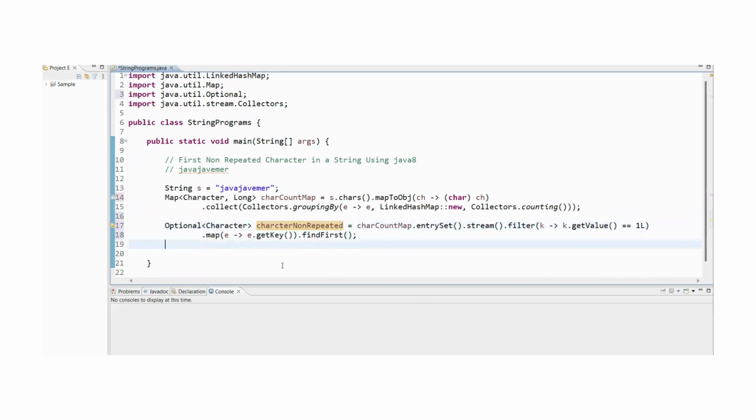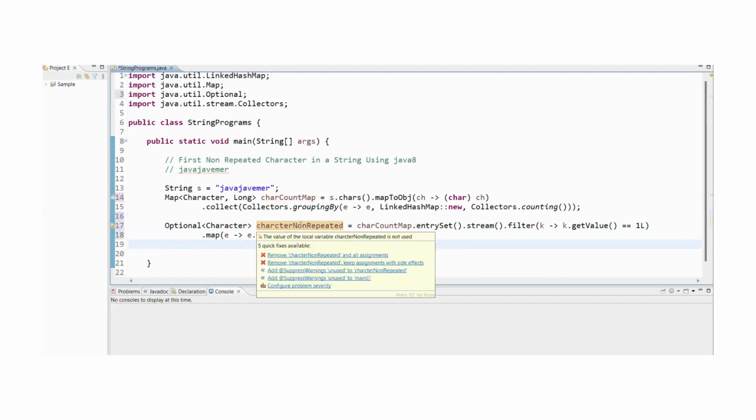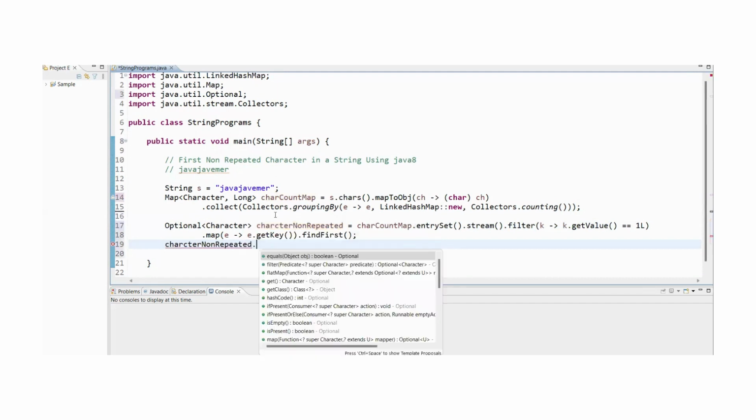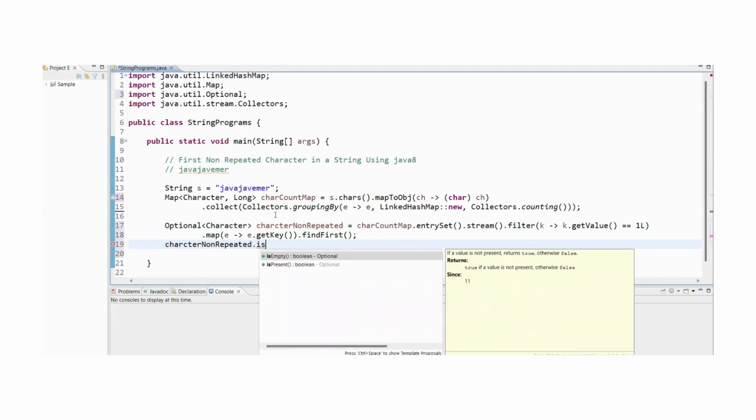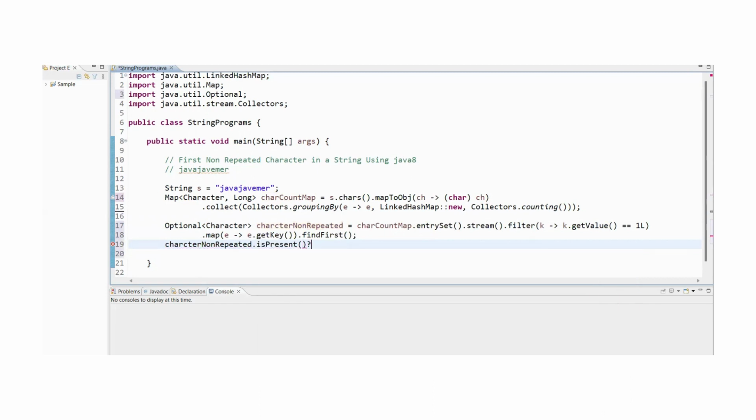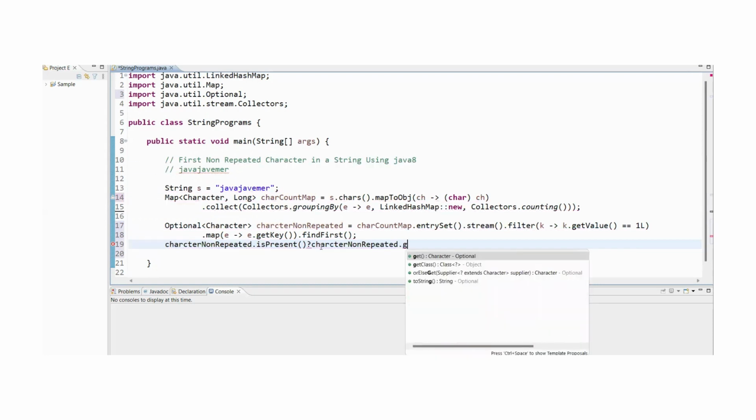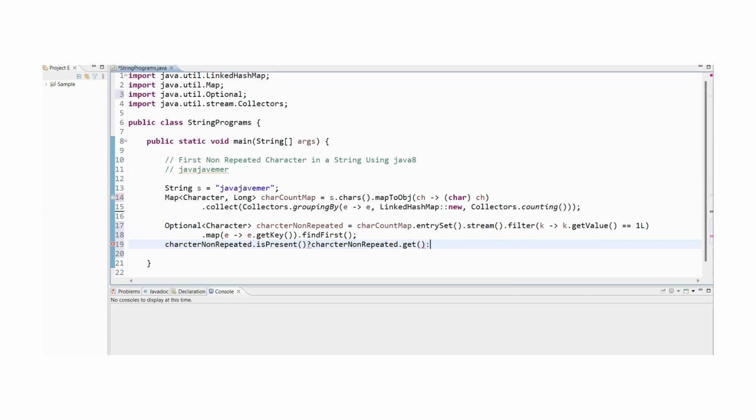So how can we get the particular value from the Optional class? We are going to use isPresent. If it is present, then we are going to get the particular value using dot get, or else nothing is available. System.out.println, let me print it.